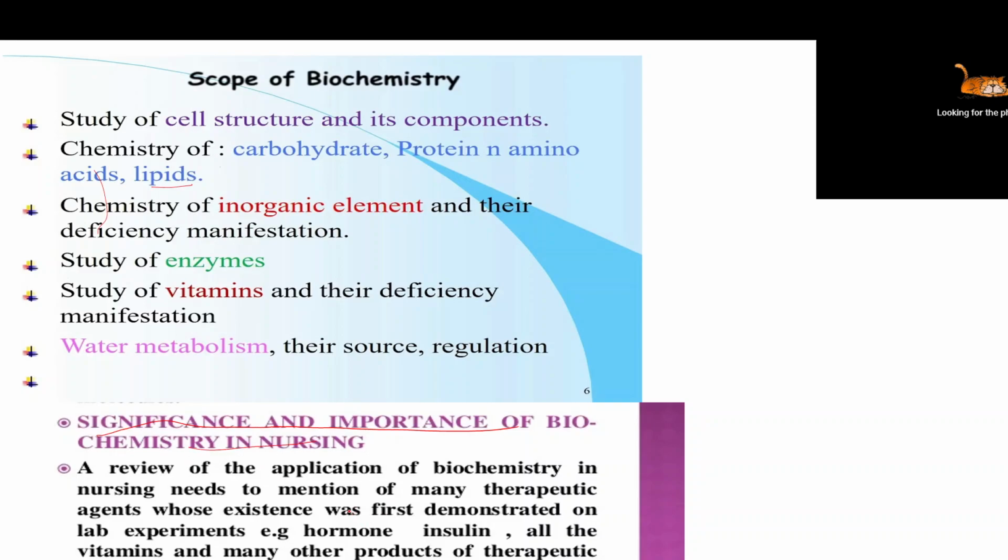As we discussed, the scope of biochemistry helps in the formation of vaccines, hormones, insulin, vitamins, and other products which are used for the treatment of disease and disorder. For this reason, it is very important in the medical field. Biochemistry has mainly brought a revolution in the medical field, like the diagnosis of disease.